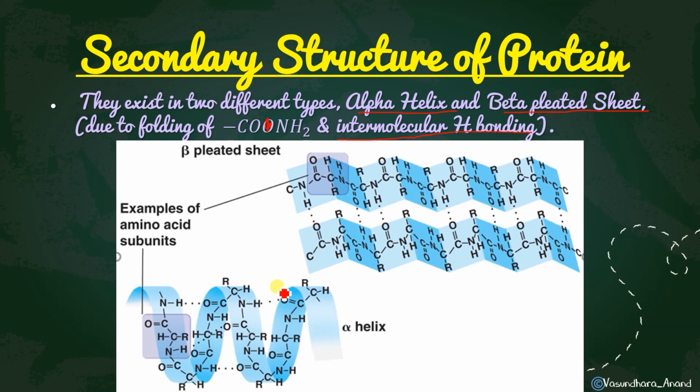If the hydrogen bond also folds, it can give you that alpha helix, and here it can give beta pleated. So why does this give two types of structure? Because of folding of CONH2 bond and intermolecular hydrogen bonding. Got it? Did you understand?